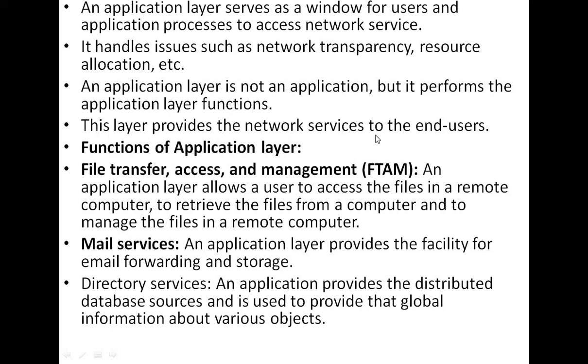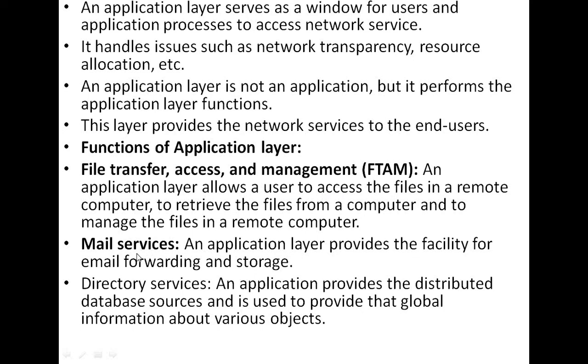This layer provides the network services to end users. That means all the network issues are related to the application layer. So these are the functions as I have told you. An application layer allows a user to access files in a remote computer, to retrieve files from a computer, and to manage files in a remote computer. That is called FTAM.